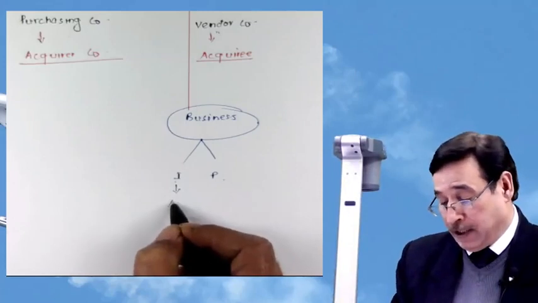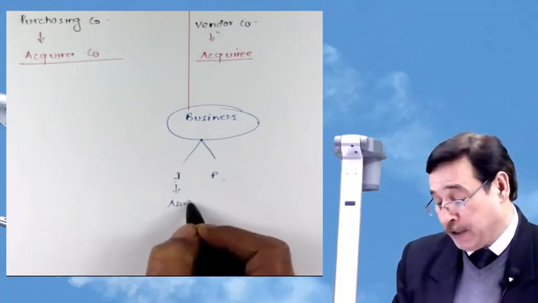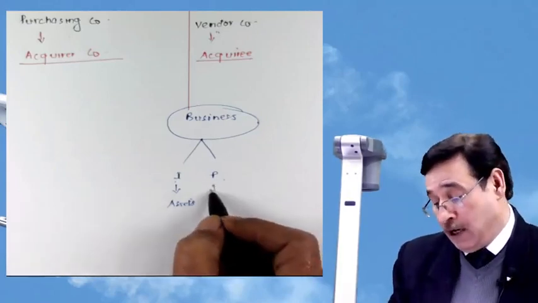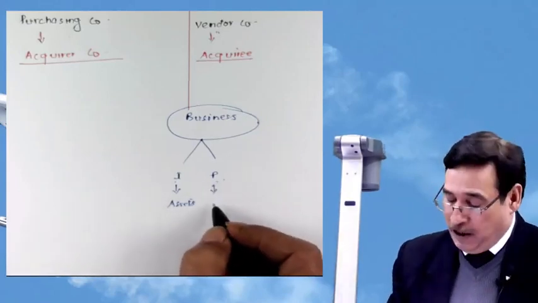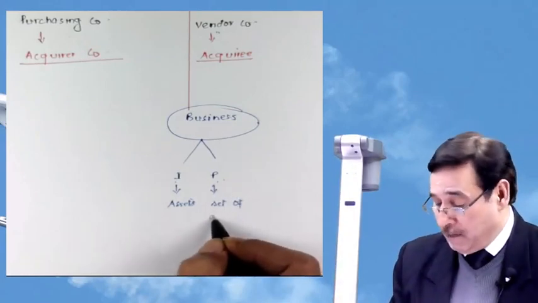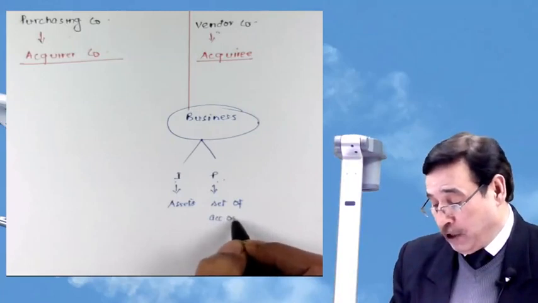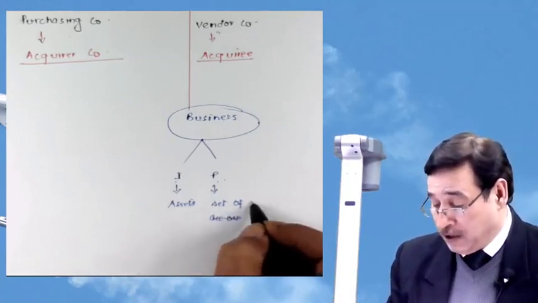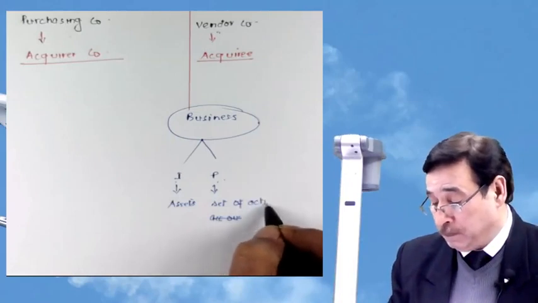Inputs basically means assets, a group of assets. That means the entity must have some group of assets, and processes basically means a set of activities. In simplified version, I am trying to explain the wordings. A set of activities.